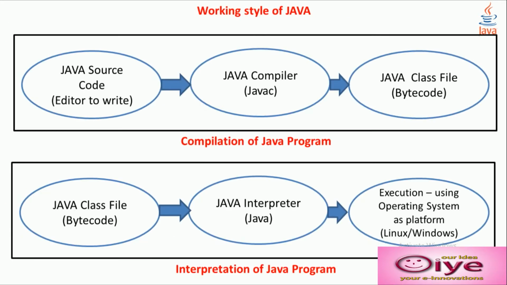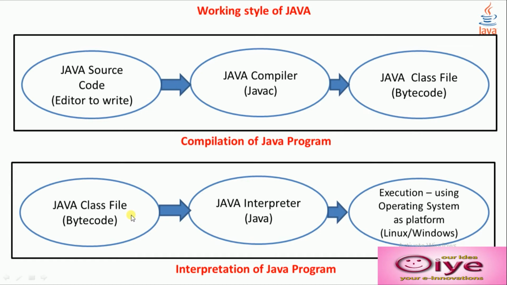Working style of Java: how the Java program works. First, we will take the Java source code, which we write using an editor. Then we will give it to the Java compiler, that is javac.exe. Then it will create a bytecode. This whole process we will call the compilation process.